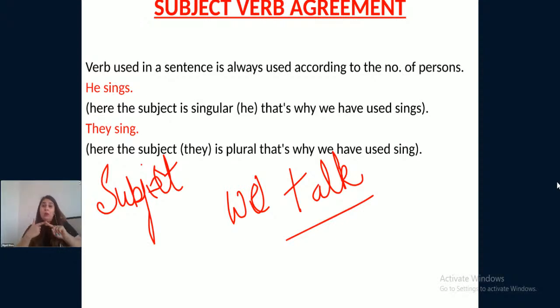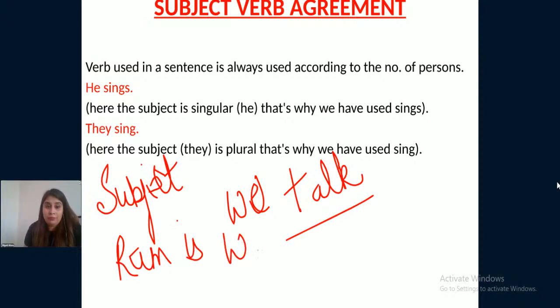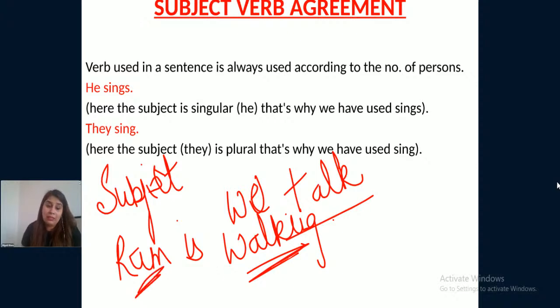The one who is either doing a task in a sentence or about whom or which we are talking is basically the subject of the sentence. For example, if I say Ram is walking. So Ram is doing what? Ram is walking, Ram is doing something in the sentence, which means Ram is the subject of the sentence.